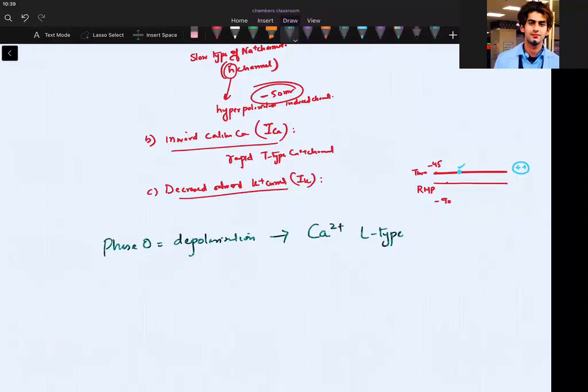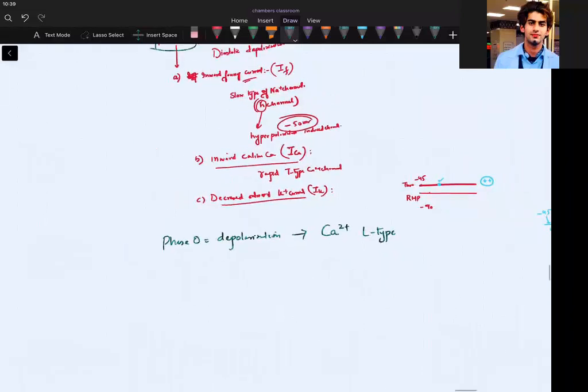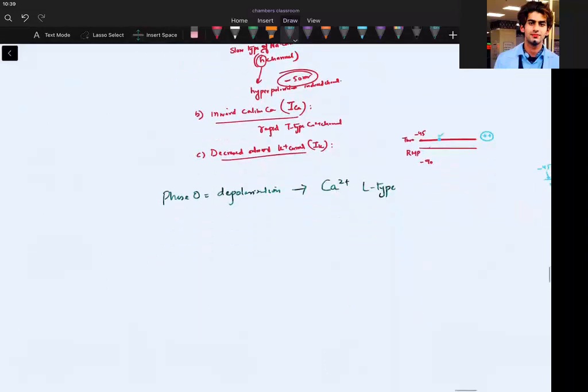Okay, I am stopping here because I have to teach you something. Yesterday I told you to make a hinge type of copy, and there I will be teaching you more things. This is something which I only know how to teach you, so don't worry about anything. I want you to have that concept in the brain so that you don't forget. Phase 3 is basic. Phase 0 is calcium type. So what will happen inside the cell? Will you see a stroke? Yes, you will see a graph going up because you are doing depolarization, isn't it? I will be making the graph later on. Just write it here only.